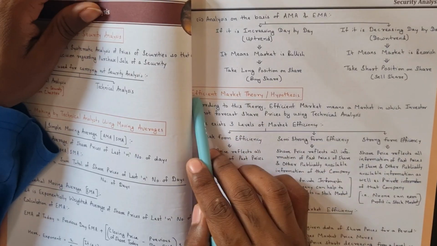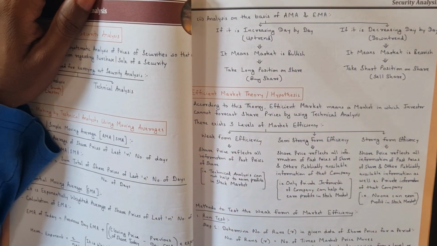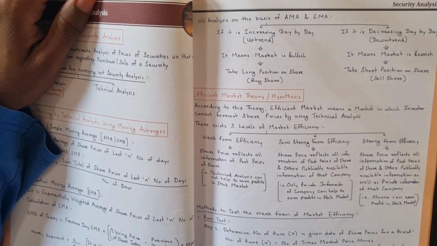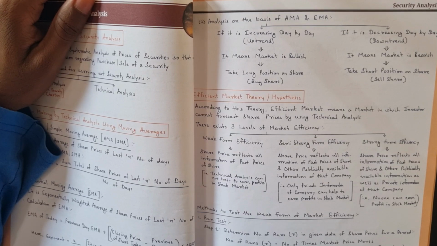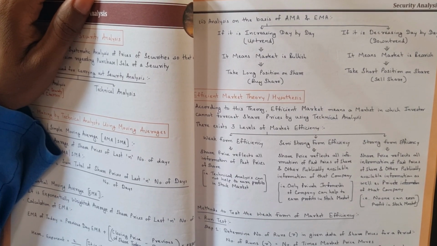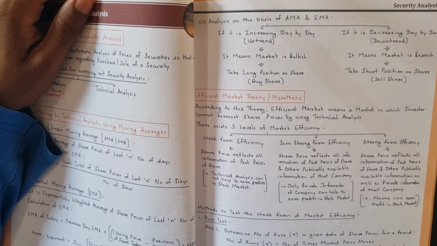What we have here is the efficient market theory, or hypothesis. Okay, what does this theory say? It was given by Eugene Fama. This name is important for your theory part. In the theory part we have this name.